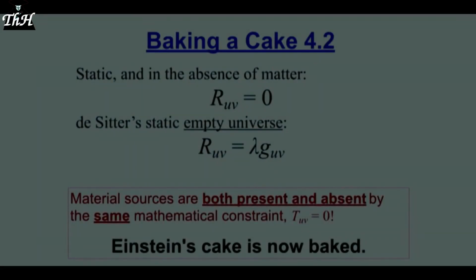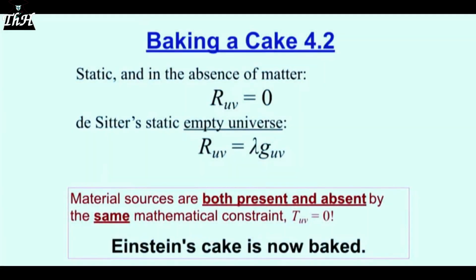Here's an interesting thing. Static and in the absence of matter. According to Einstein, when the energy momentum tensor, which we saw in the previous slide, is 0, his equation is reduced to this thing. The Ricci tensor equals 0. Well, according to Einstein, this describes a gravitational field of a body, or outside a body, such as a star. But this is circular reasoning. First, he removes all matter by setting the energy momentum tensor to 0. There are no material sources. Then, by going in a circle, he comes back and says, this describes a gravitational field outside a body. He just put it back in.